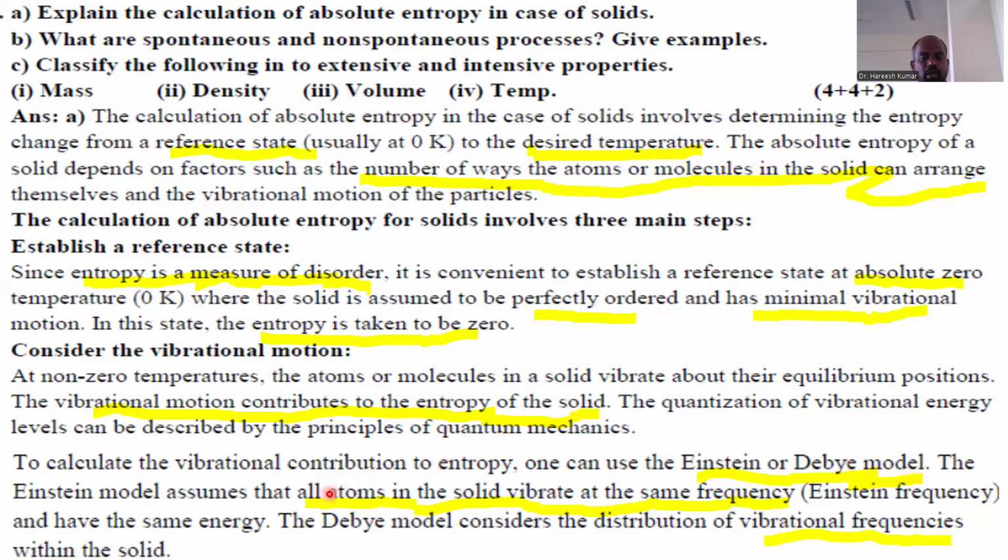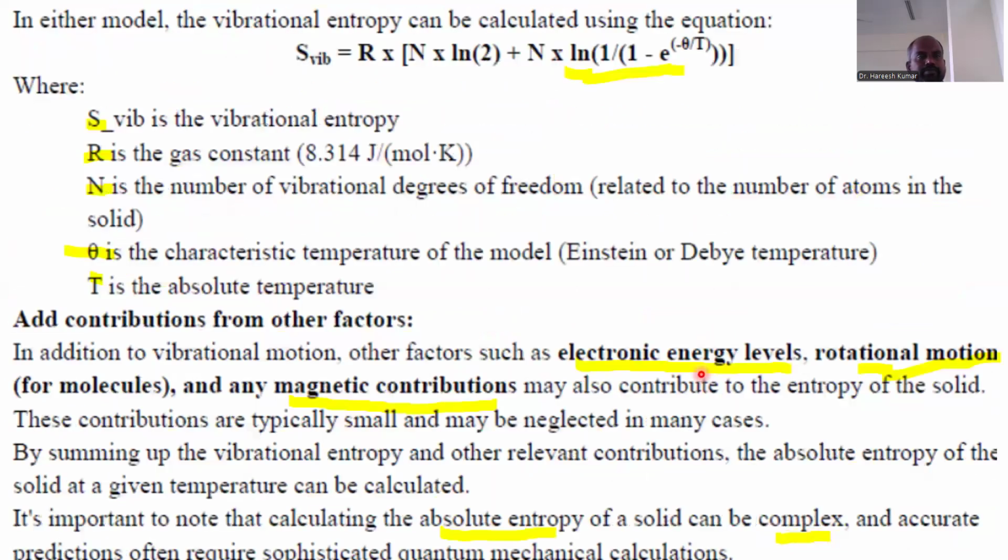The Einstein model assumes that all atoms in a solid vibrate at the same frequency. It's called the Einstein frequency, and they have the same energy. The Debye model considers the distribution of vibrational frequencies within the solid. Let's continue in the next slide.